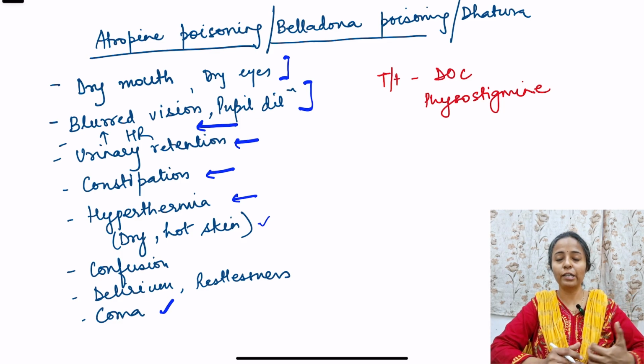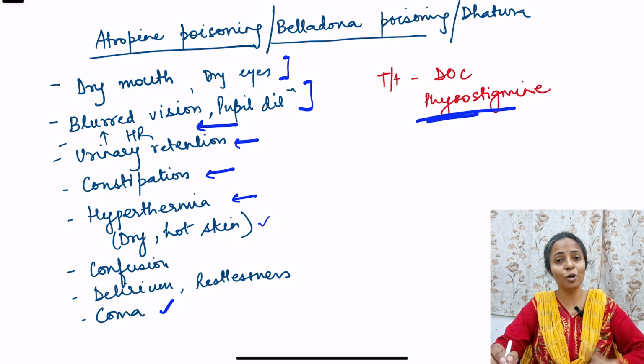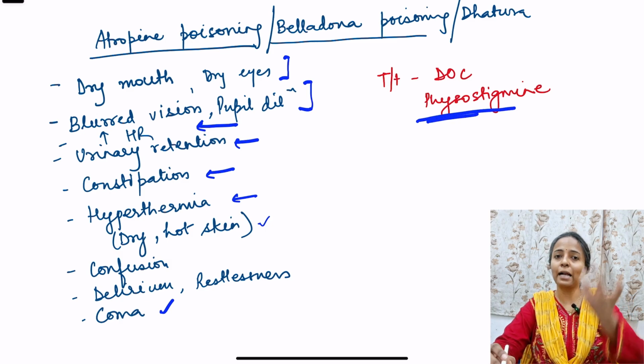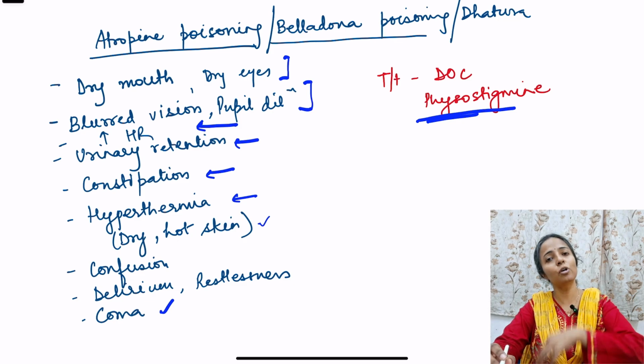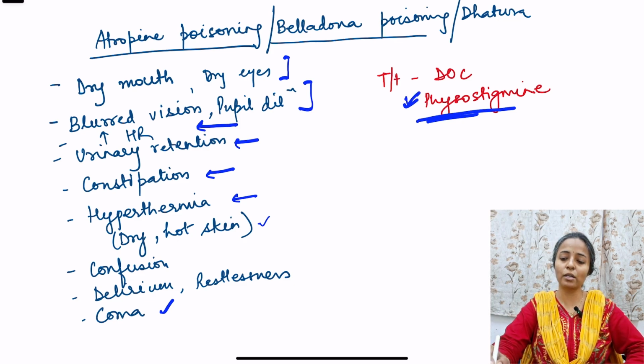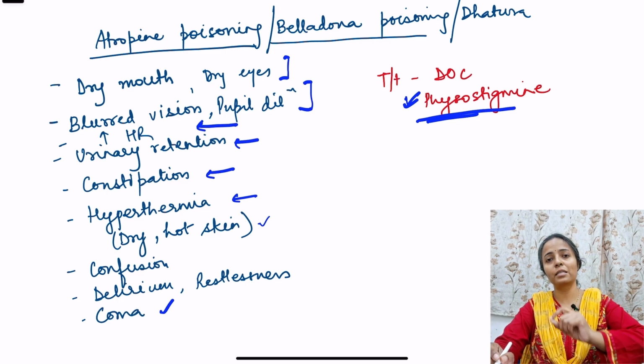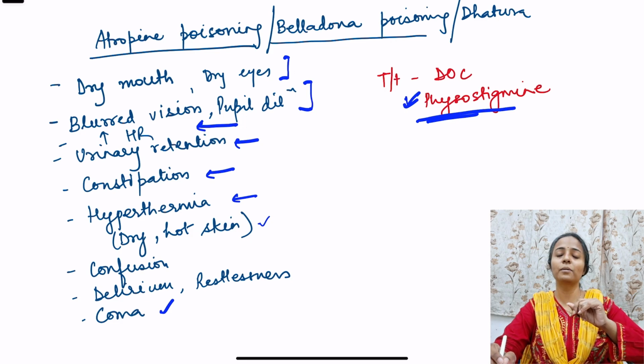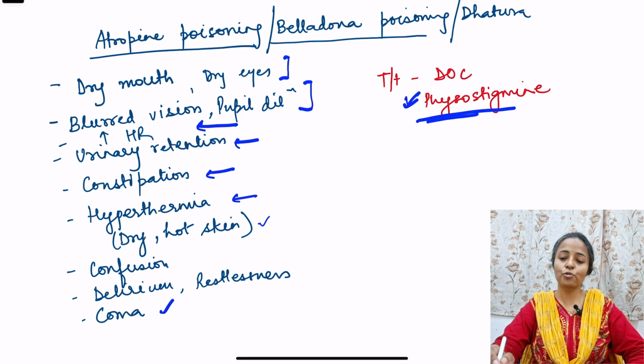And how to treat it? The drug of choice is physostigmine. Physostigmine is a cholinergic, while atropine is an anticholinergic, so for treatment we give a cholinergic, and that is physostigmine. I told you in the video on cholinergics that physo is slippery, right? So it is going to cross the lipid membrane, so it can enter the central nervous system as well. So the drug of choice for atropine poisoning, belladonna poisoning, or poisoning due to datura seeds is physostigmine. So that was all about the anticholinergic drugs.